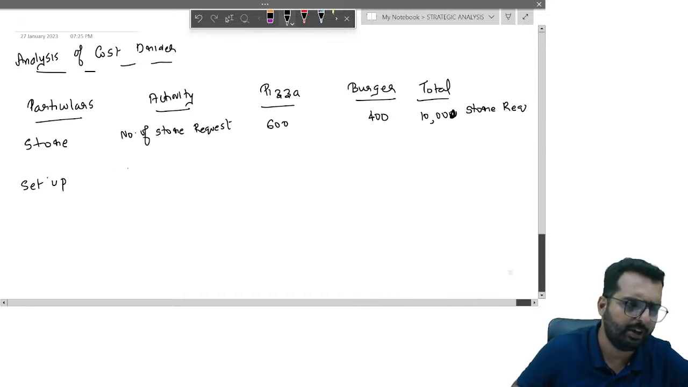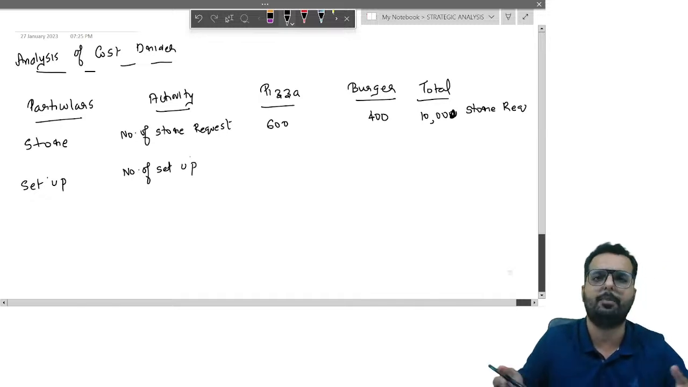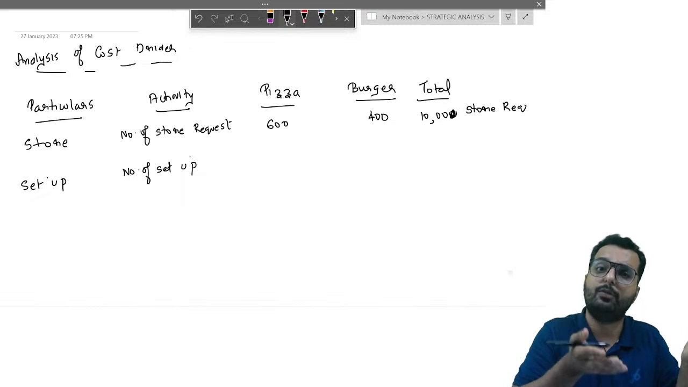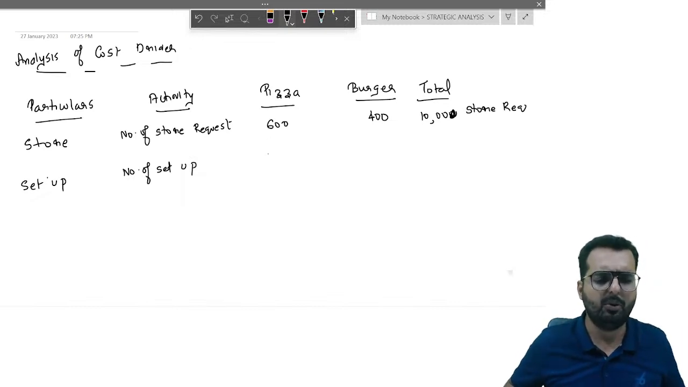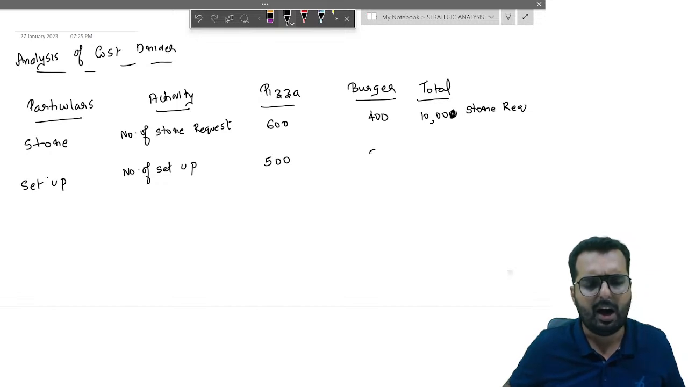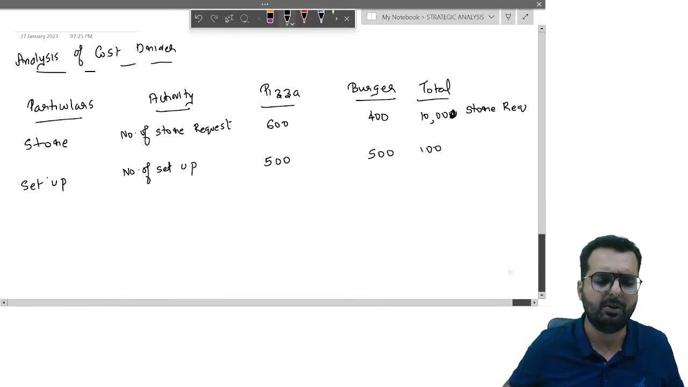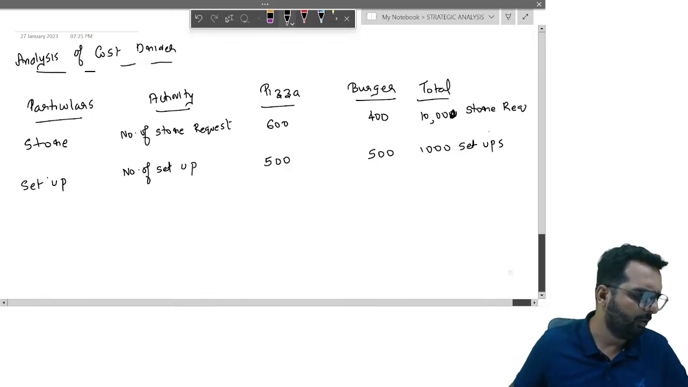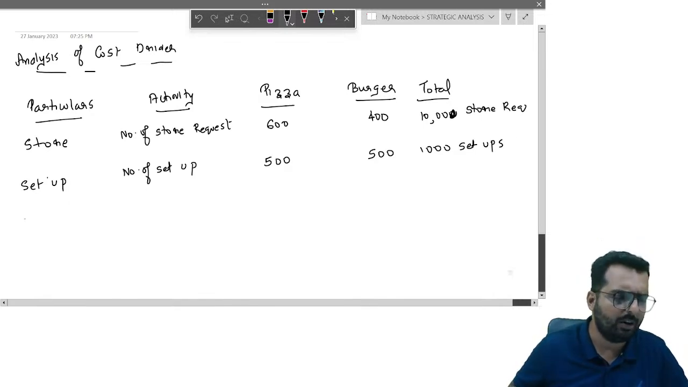Setup, or the production manager. What is the main thing that he does over there is called setup. He sets up the machine for pizza. He sets up the machine for burger. Assume this fellow has spent 500 setups for pizza, another 500 setups for burger. Total setups will be how much? 1,000 will become the total setup. Friends, I believe you are all clear so far.